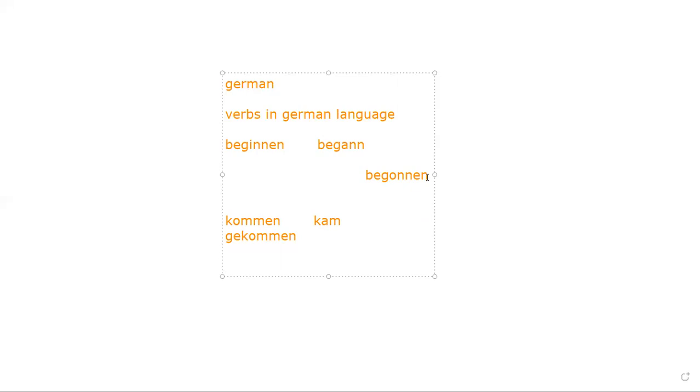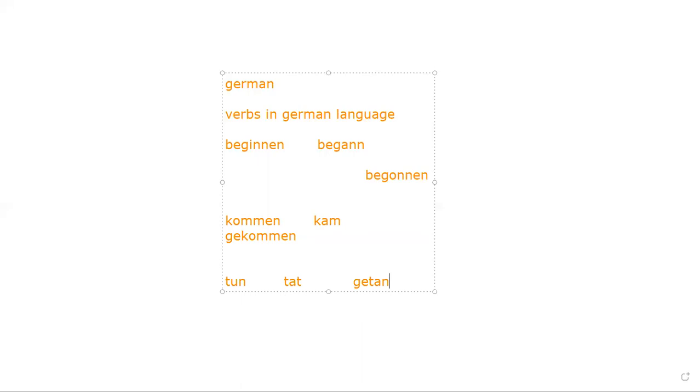Now, for example, we have tun. Tun, we have the verb to do. We have do, did, done, right? So tun is my verb to do.